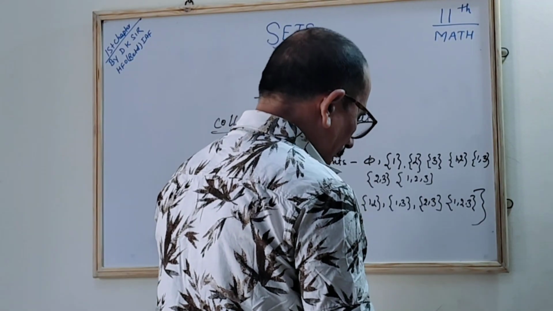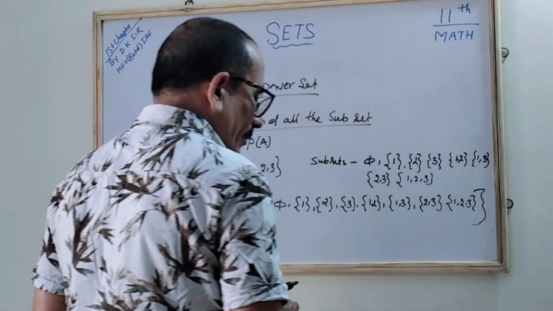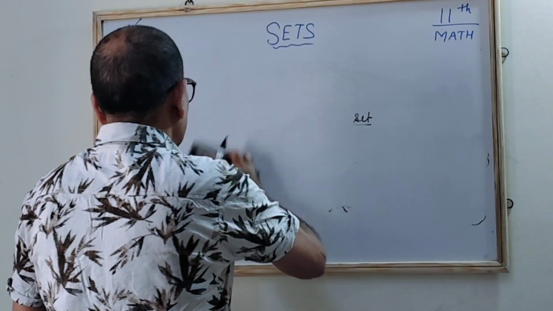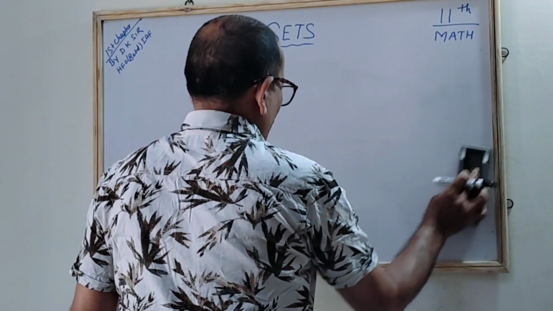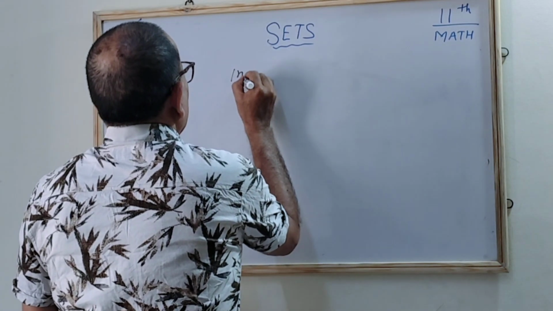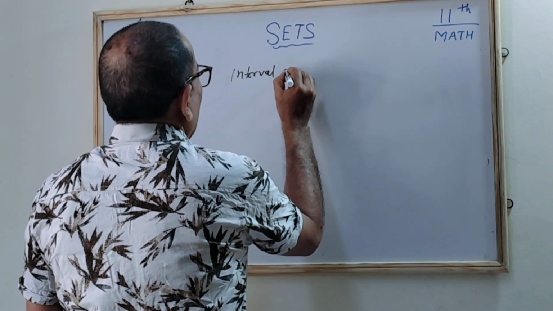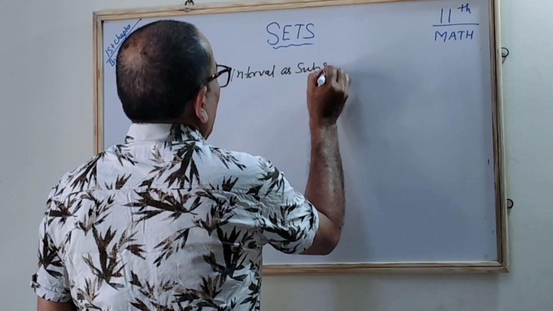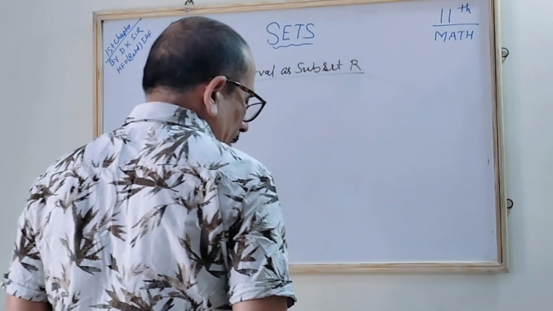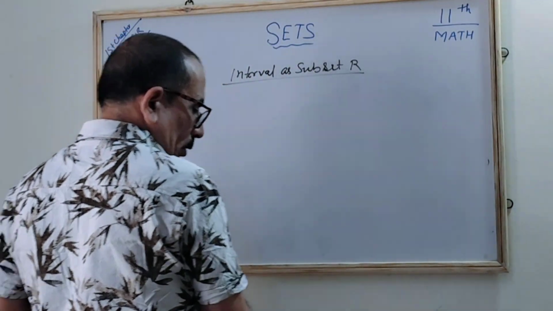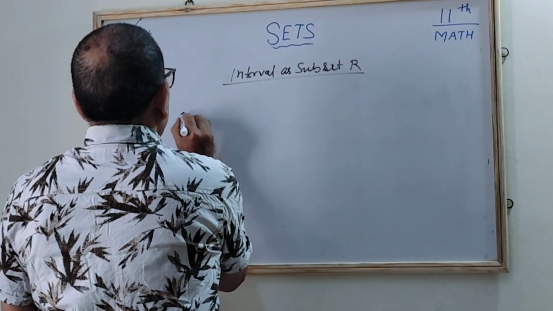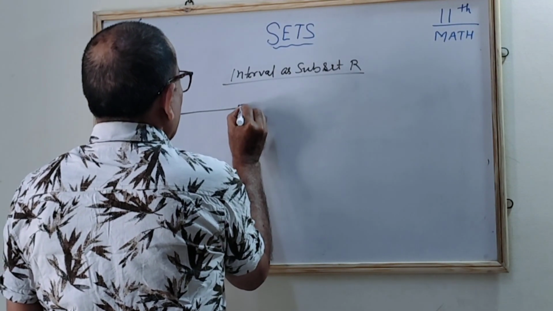Now we will see another topic, the closed interval as a subset of R. Next is the interval as a subset of R. There are some basic things we should understand. Suppose we have to denote A and B, then how will we draw it?